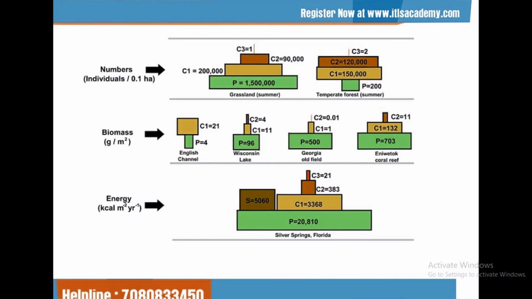According to the 10% law of Lindemann, only 10% energy is transferred to the next trophic level. In the pyramid of biomass, all of the pyramids are upright except the pyramid of a pond, which is inverted. The biomass of zooplankton is always higher than the biomass of phytoplankton. The pyramid of number is always upright except in the example of a tree.